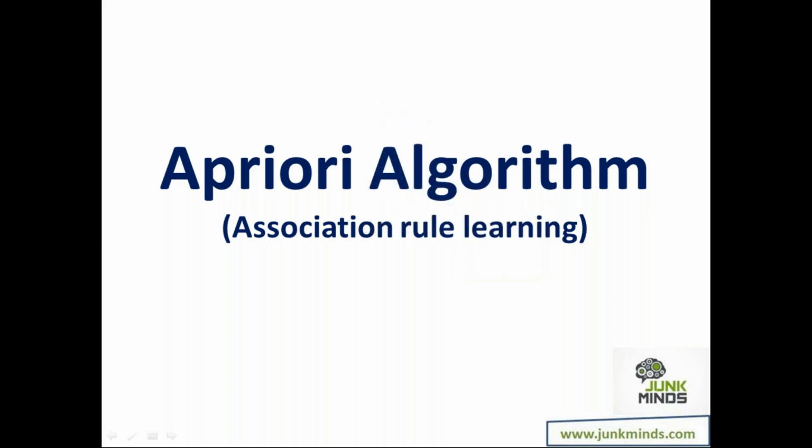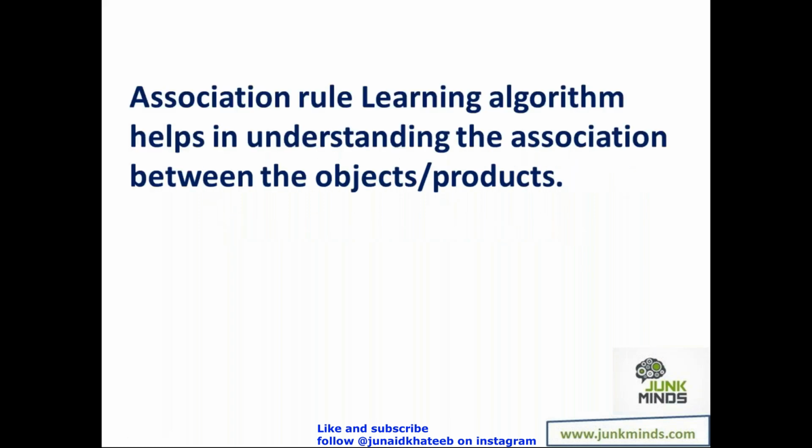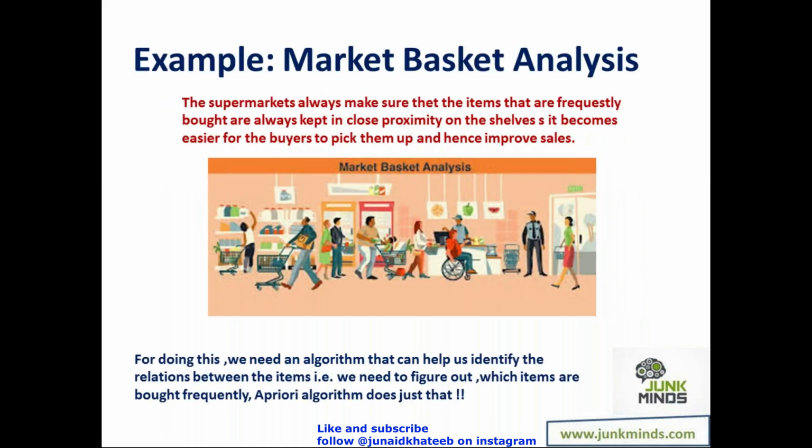Also, the Apriori algorithm is one of the smallest programs that you will find in machine learning. So what exactly is association rule learning? Let's try and understand this, please. Now, the best method to understand this is market basket analysis. Now, what do you mean by a market? What do you mean by market basket analysis?